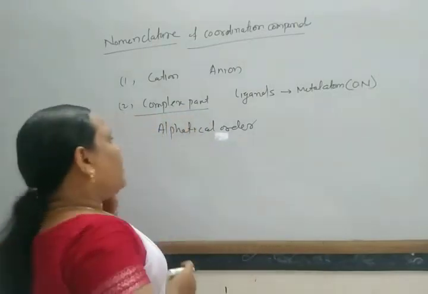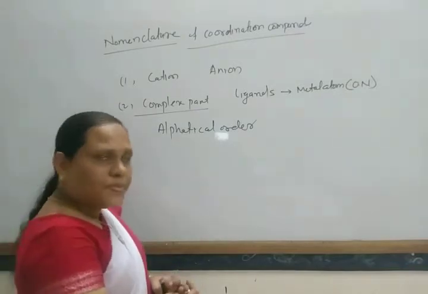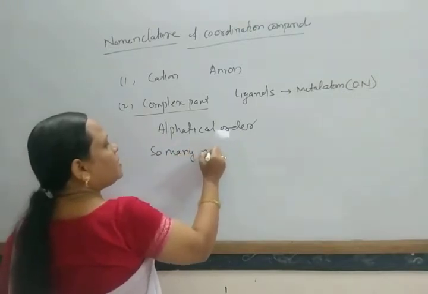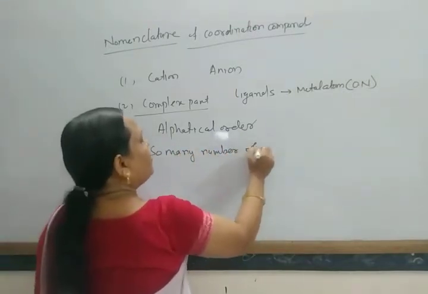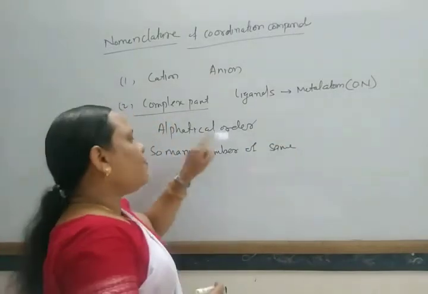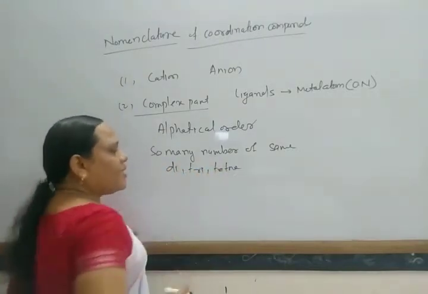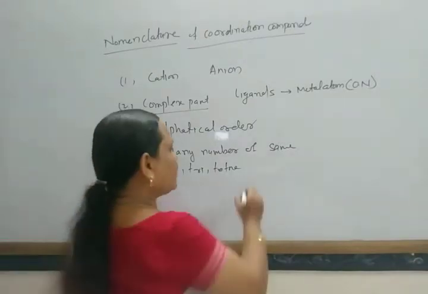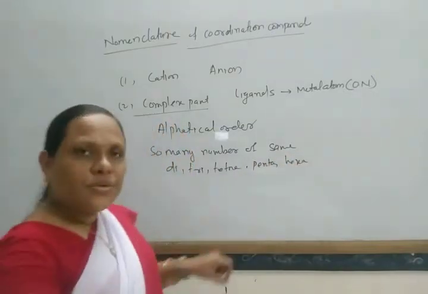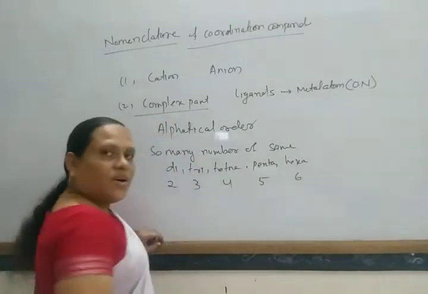Next, suppose many of the same ligands are present. Then the numerical prefixes di, tri, tetra, penta, hexa, etc. are used to represent the number of ligands: 2, 3, 4, 5 or 6.